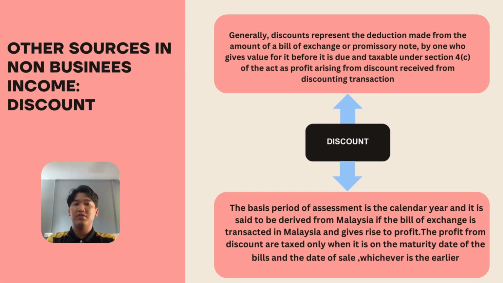Discount represents the deduction made from the amount of a bill of exchange or promissory note by a person who will give value for it before it is due. It is taxable under Section 4C of the Act, and has the profit arising from discount received from a discounting transaction. The basis period of assessment is the calendar year and it is said to be derived from Malaysia. If the bill of exchange is transacted in Malaysia and gives a profit, the profit from discount is taxed only on the maturity date of the bill or the date of the sale, whichever is earlier.